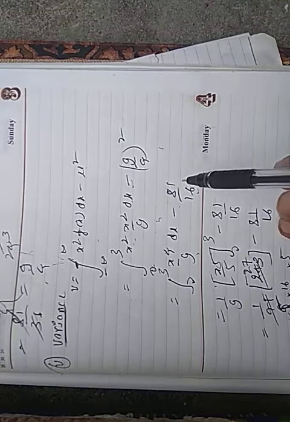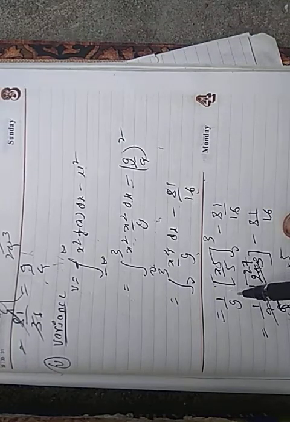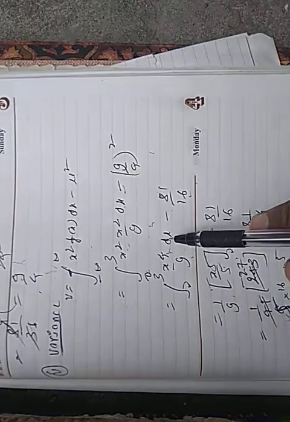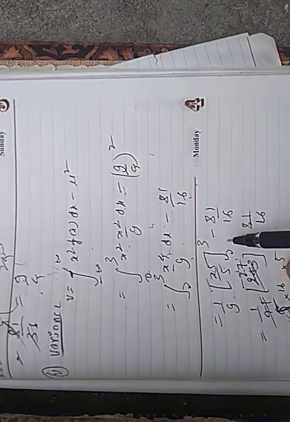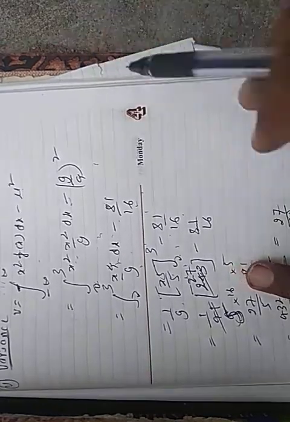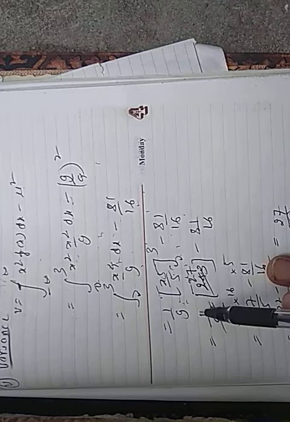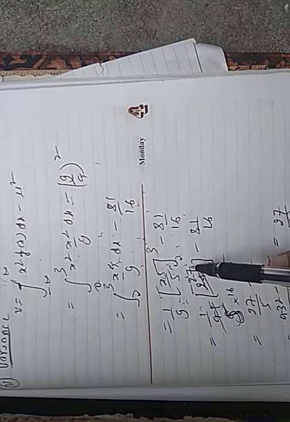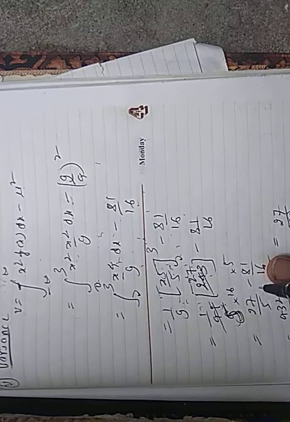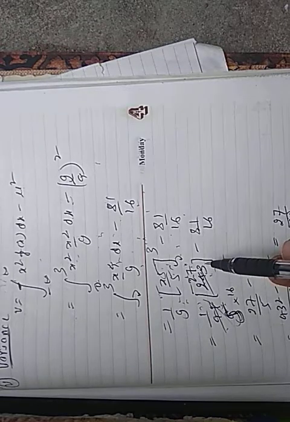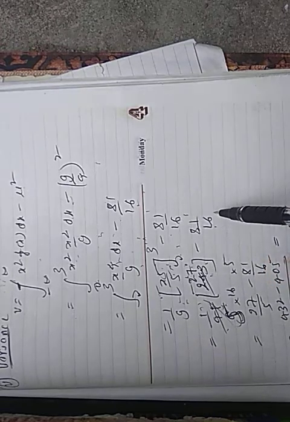Again x square into x square is x to the power 4 divided by 9 dx minus 81 divided by 16. Again see here, 1 by 9, integration of x to the power 4 dx is x to the power 5 divided by 5, 0 to 3, minus 81 divided by 16. Next this is 9 5s are 45, 1 divided by 45. 3 to the power 5 is 243. This is 1 divided by 45 into 243. Next 9 into 27 is 243, so 27 remains. Next this is 81 divided by 16.